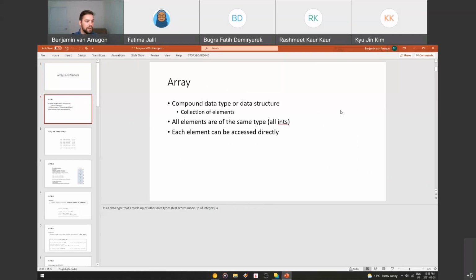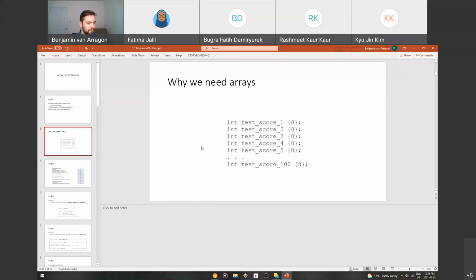Okay. So an array is a compound data type or data structure, which basically just means it's a collection of elements. It's a data type that's made up of other data types. Like test scores, it's made up of integers, right? All elements have to be of the same type, so all ints or all strings or all doubles, and each element can be accessed directly. So you can get the third element or the fourth element. You guys know all of this stuff.